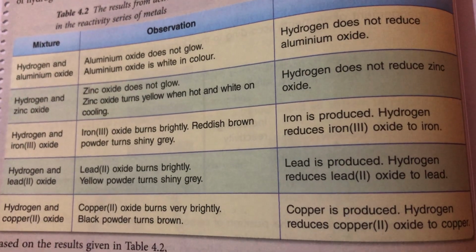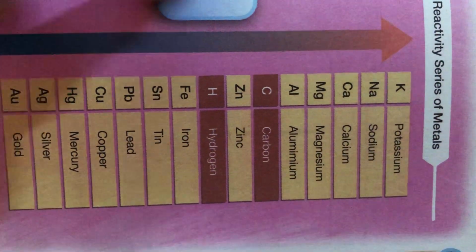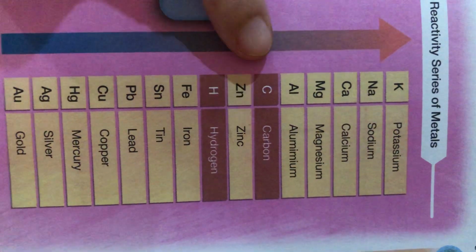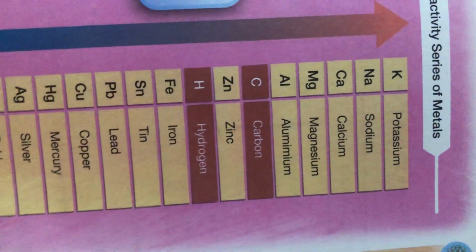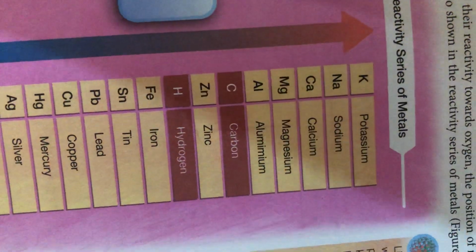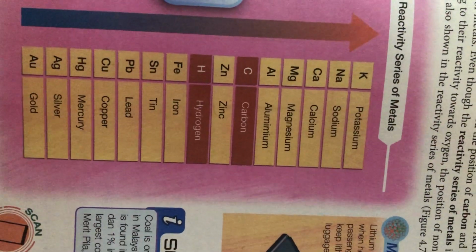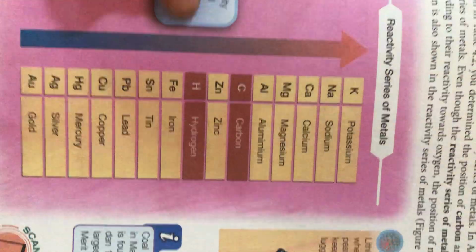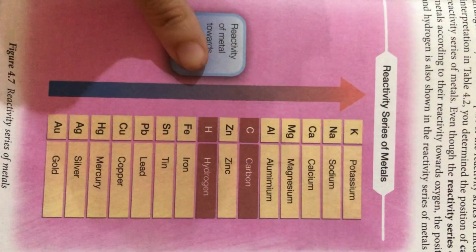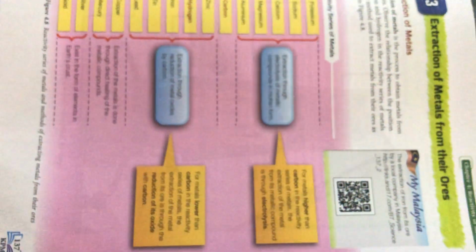Okay, now we go to this. The conclusion of this experiment is actually the whole list here. So you have to remember the position of carbon and the position of hydrogen. Okay, so that's all for the first two parts. First part, you have to know what a mineral is, and that minerals tend to combine with oxygen. And second part, you have to know the reactivity series. Okay, so you have already settled two parts, and now we go to extraction of ore.